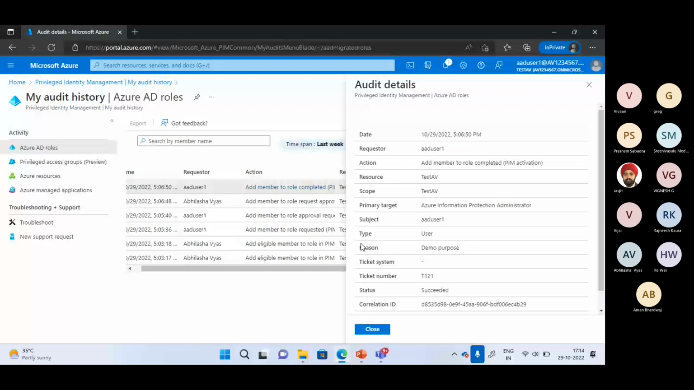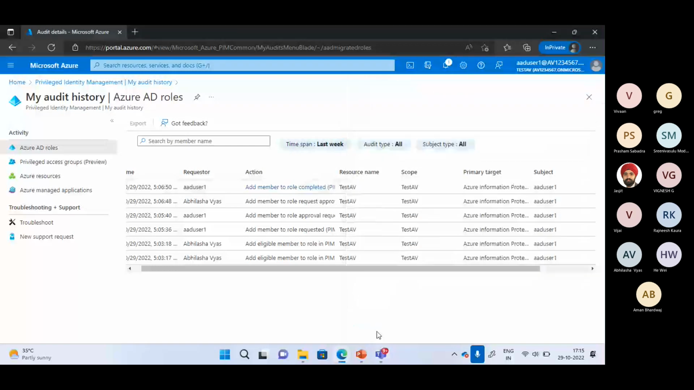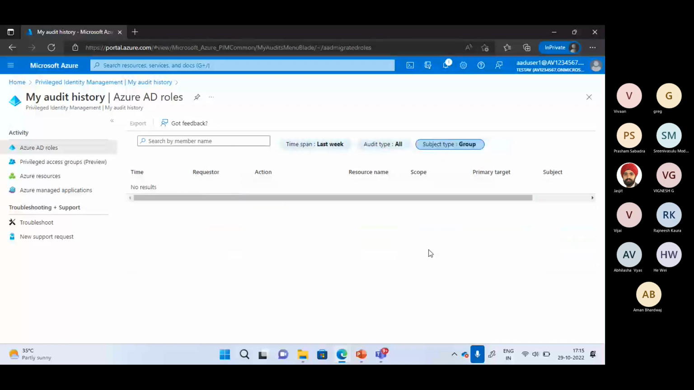Again, I have a lot of filters to work on. If I only want to see the audit for eligible roles, I can see that. And I also have an option to work on the members or the group-wise reports. So I can also see all those information over here. And here I can get the entire user information from the template.